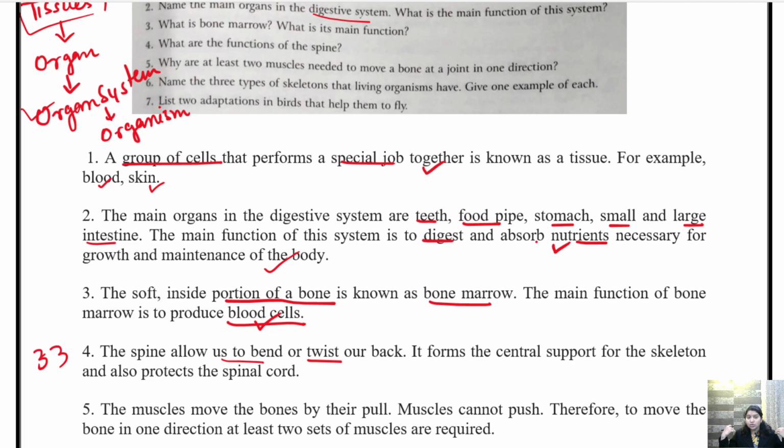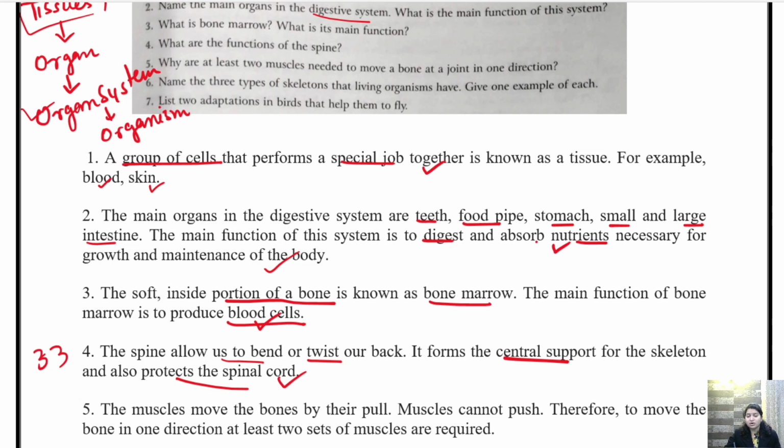Okay, and also children, this is the main central support. अगर हमारी body में vertebrae नहीं होगा, vertebral column नहीं होगा, backbone नहीं होगा, we cannot stand upright. We will not be able to stand properly. So this acts as a very important supportive system for the body. So the spine allows us to bend or twist our back. First, it forms the central support for the skeleton and also protects the spinal cord.